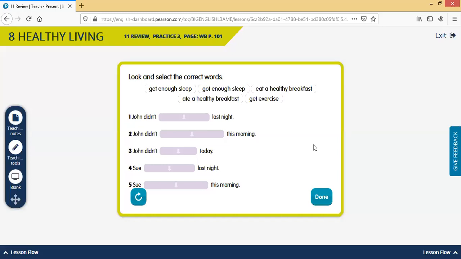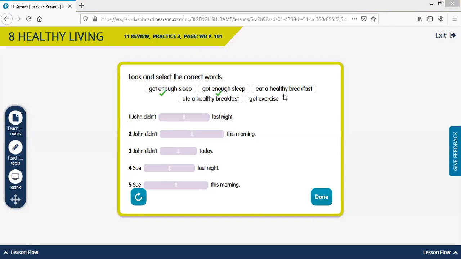Now let's relax a little bit with the structures of did and didn't, and let's talk about vocabulary. We have for our options to answer the 5 questions or the 5 sentences: get enough sleep, got enough sleep. Remember, got is the past tense of get.